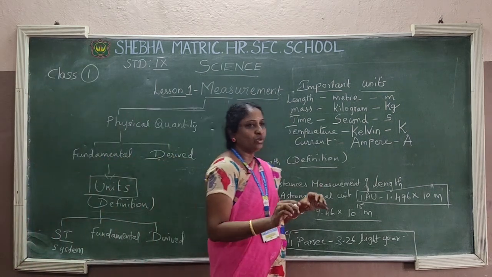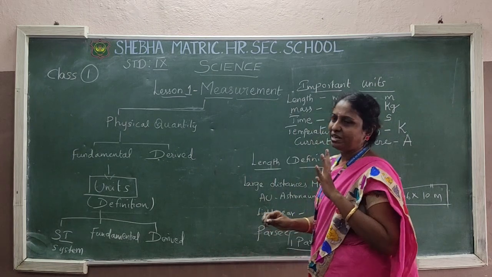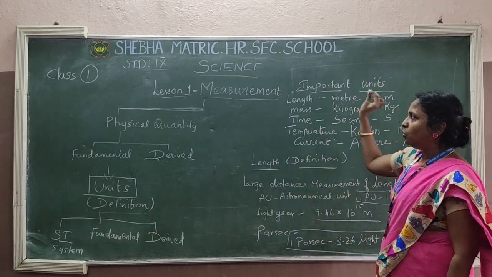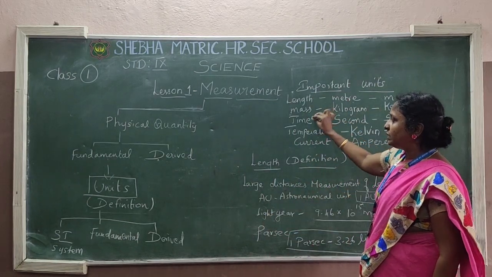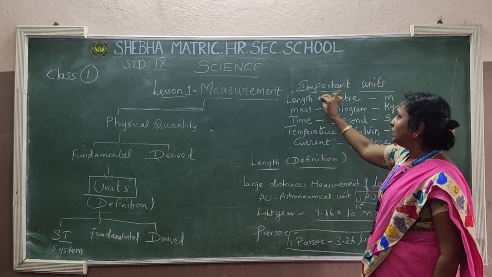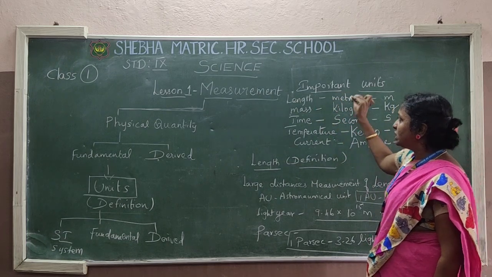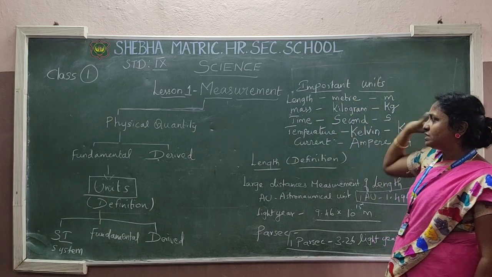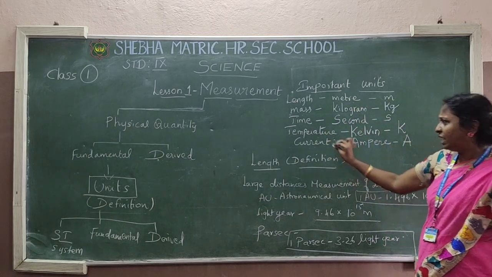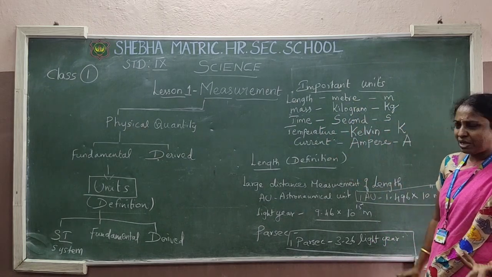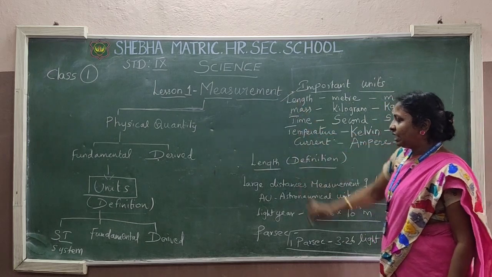And some important units: 5 important parameters, which I have written on the board, are length, mass, time, temperature, and current. Length, what is the unit? Meter. Mass, what is the unit? Kilogram. Time, what is the unit? Second. Temperature, what is the unit? Kelvin. For current, what is the unit? Ampere. Okay, next we are discussing length in detail.